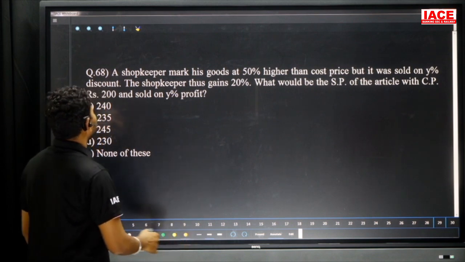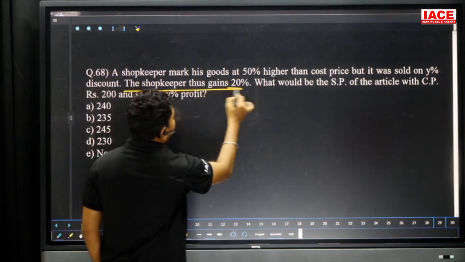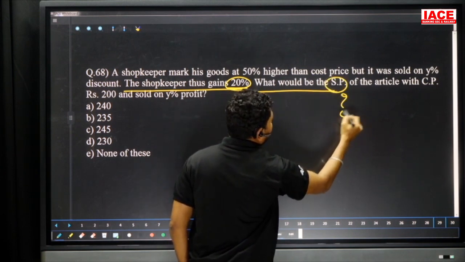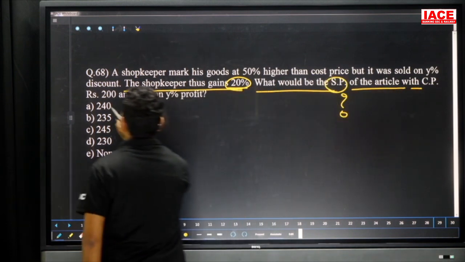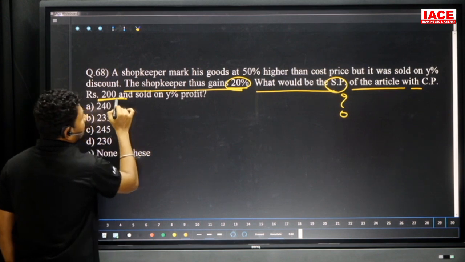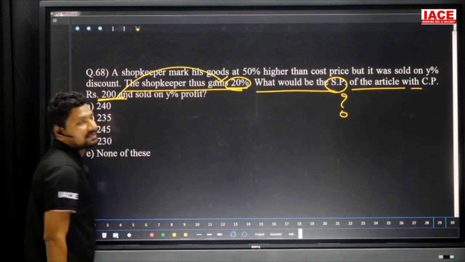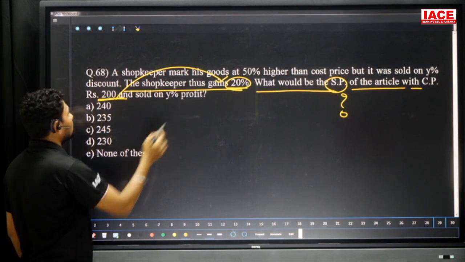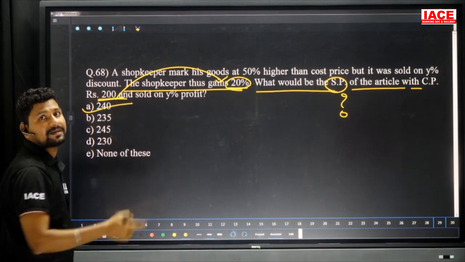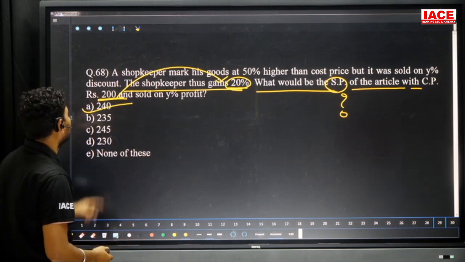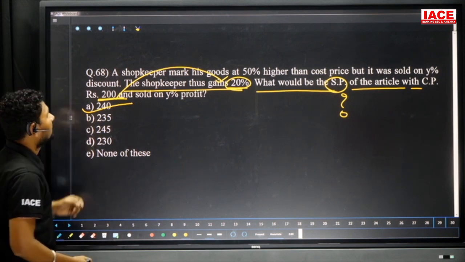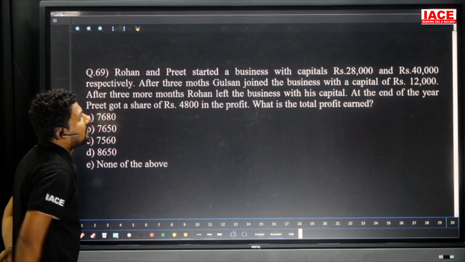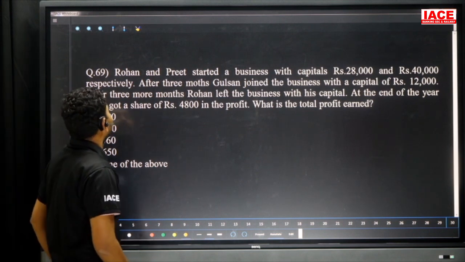And next question, a shopkeeper marks his goods 50% higher than his cost price, but sold at a Y% discount. The shopkeeper thus gains how much percentage? 20%. What would be the SP? We need the SP of the article with CP of how many rupees? 200. On 200 we are gaining how much percentage? 20%. Then the SP is what? So 100% is 200, so 120% is how much? 240. On 200, 20% value is 40 rupees extra. 40 plus 200 overall is how many rupees? 240, option A.